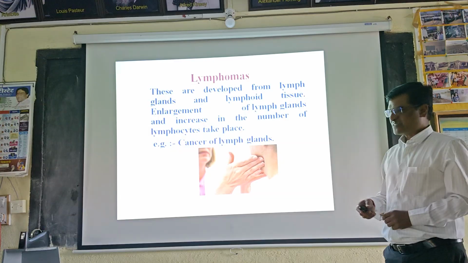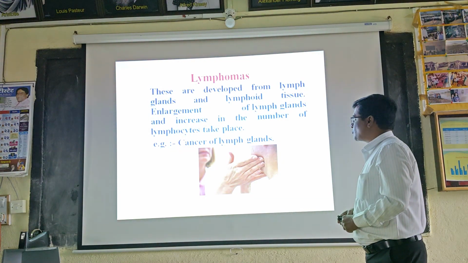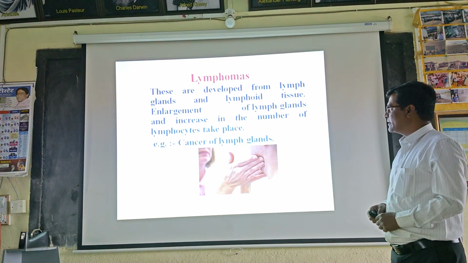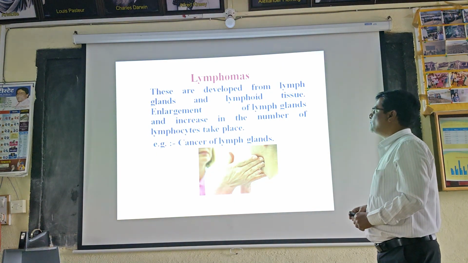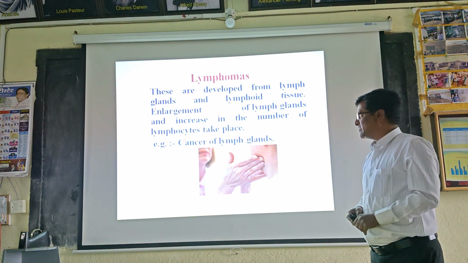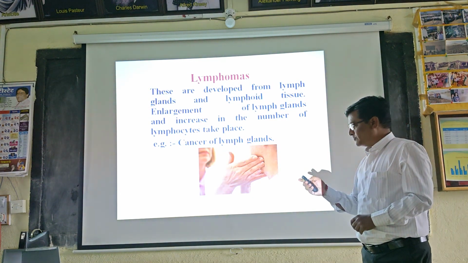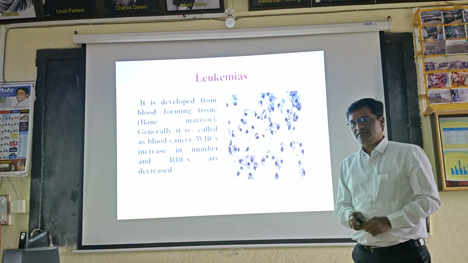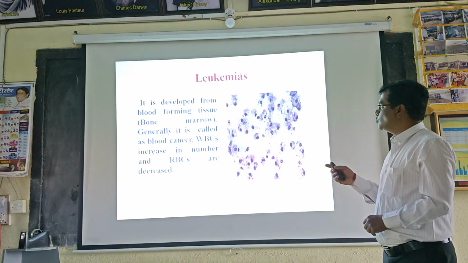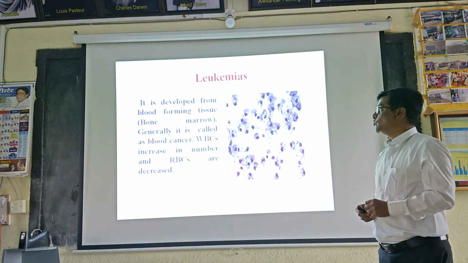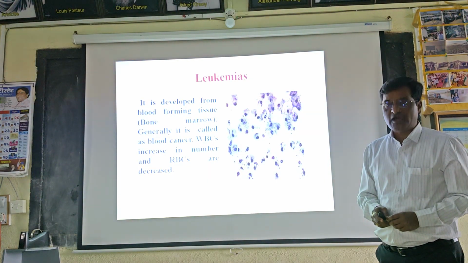Then the lymphoma type of cancer. These develop from lymphatic glands and lymphoid tissue, with enlargement of lymph glands and an increase in the number of lymphocytes taking place in the body, and that cancer is known as cancer of the lymph glands. Then another type of cancer is the leukemia type of cancer, and it develops from the blood forming tissue, which is known as the bone marrow.